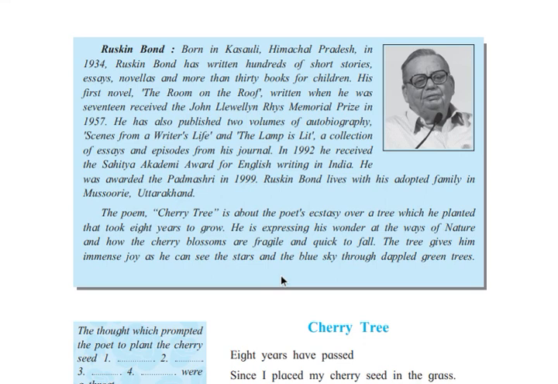Okay, and Ruskin Bond has written hundreds of short stories. So basically, he is from Himachal Pradesh and he was born in 1934. And Ruskin Bond has written hundreds of short stories.